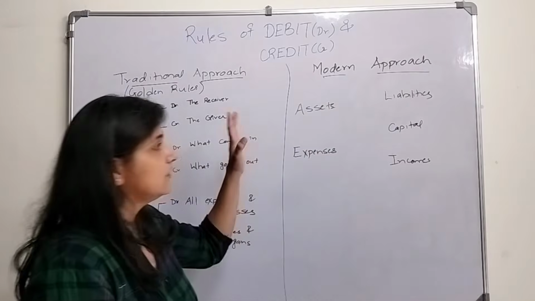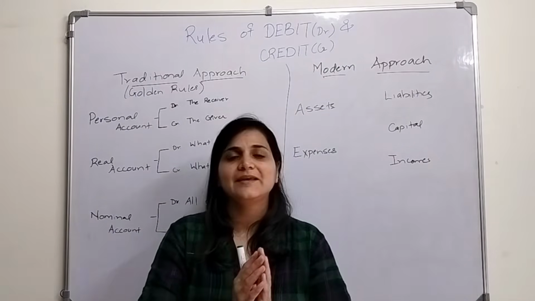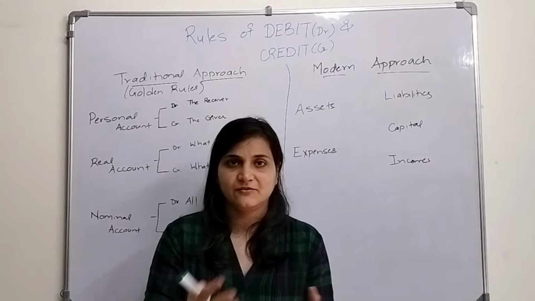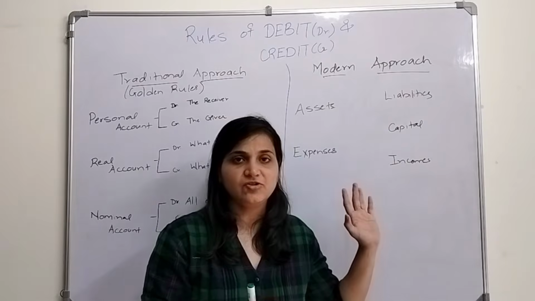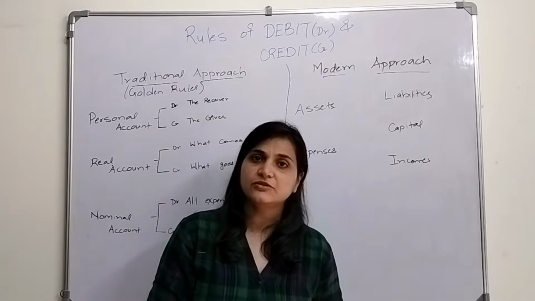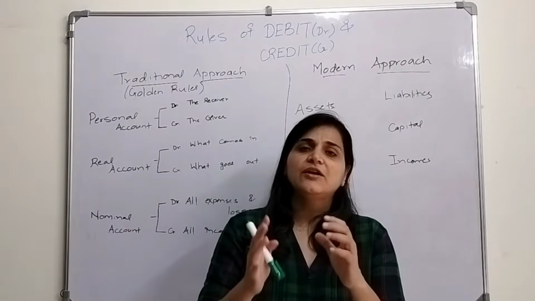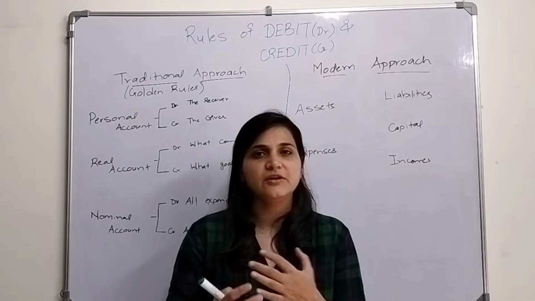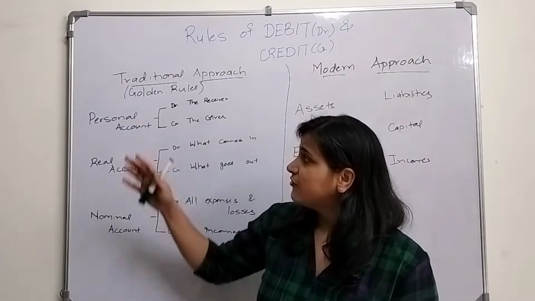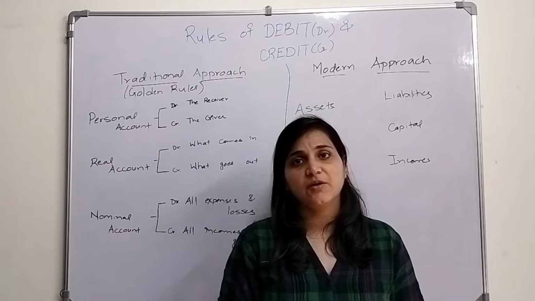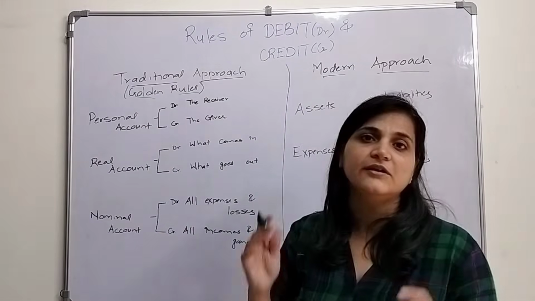Okay. So there are two approaches. One is the traditional approach. It is one of the best for me. Okay. But it's on you. If you like the traditional approach, you can follow its rules, and there is another one that is a modern approach. If you're comfortable with the modern approach, you can follow the rules of the modern approach. So first we will start with the traditional approach. The traditional approach is considered the golden rules.